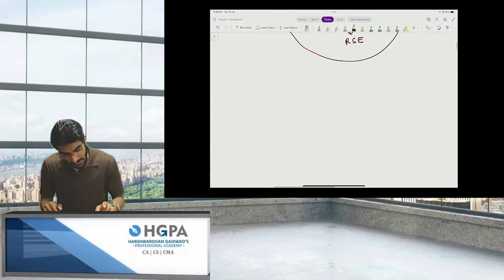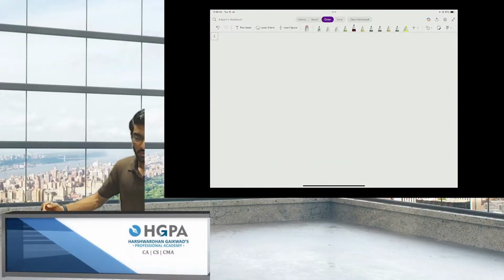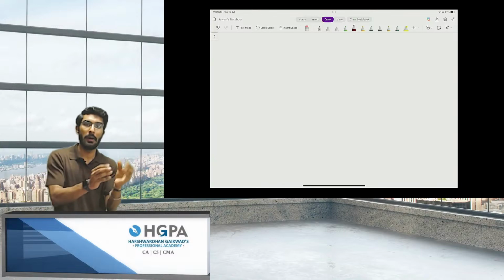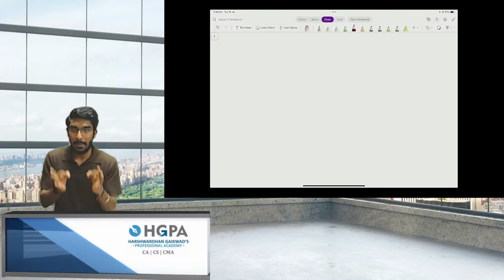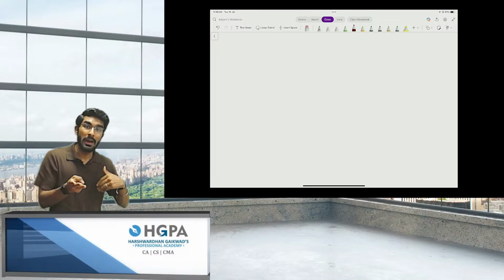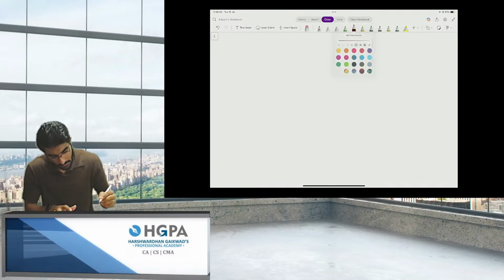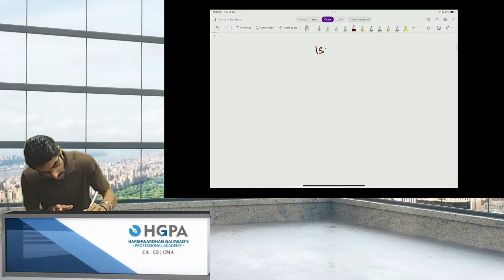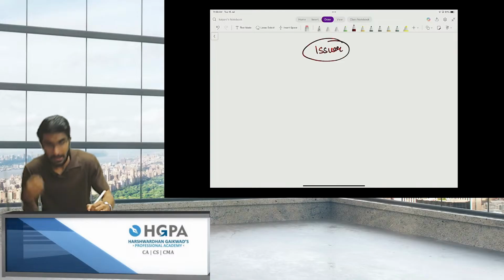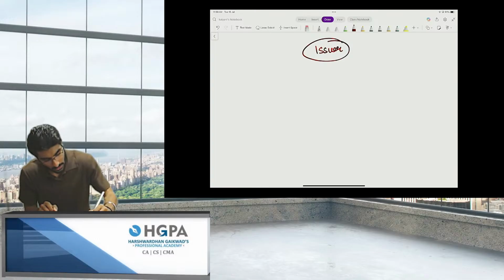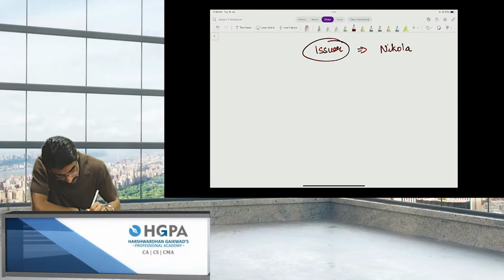Now, if a company is going public, there are three players that help a company go public. Mainly, there are three players who regulate this initial public offer. Number one is the issuer, that is the company itself. The company is involved as a main player in an IPO. Issuer, that is Nikola, and then comes